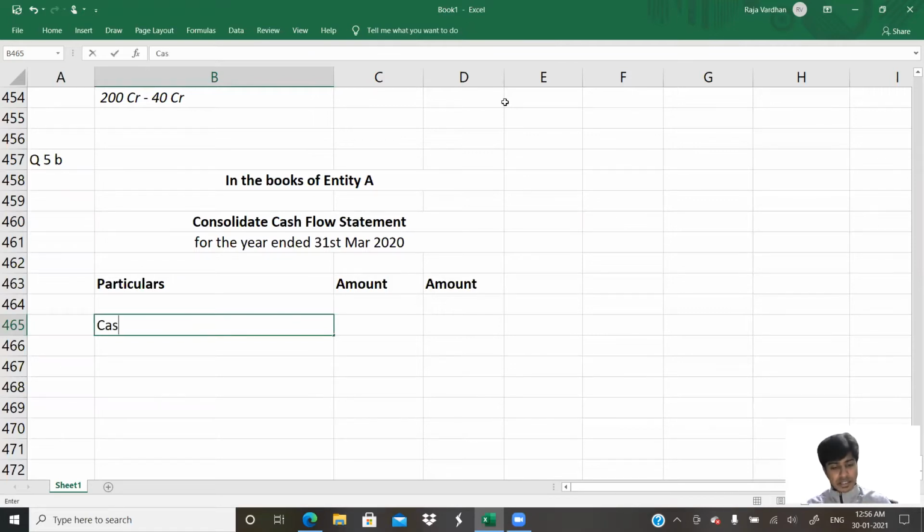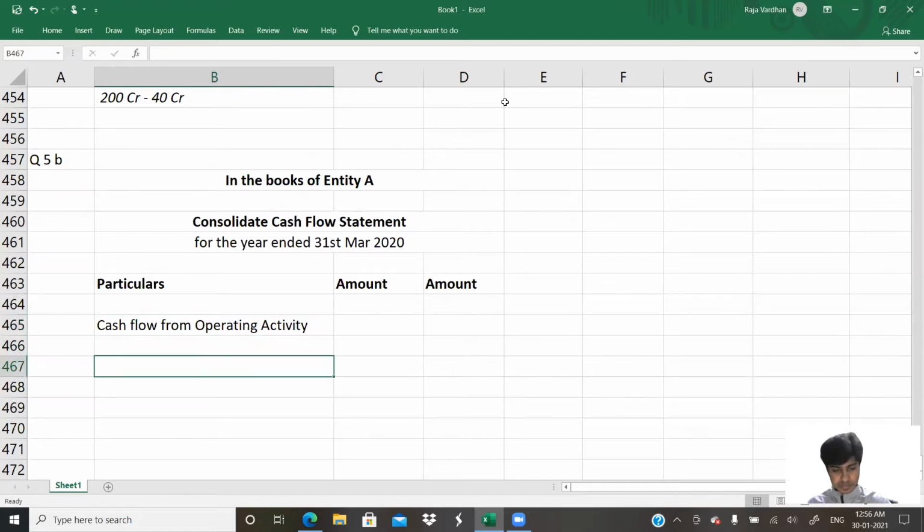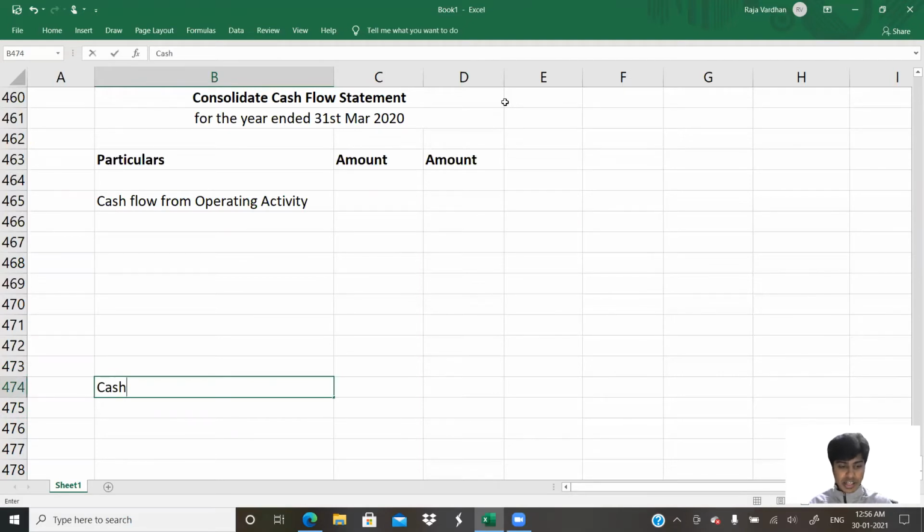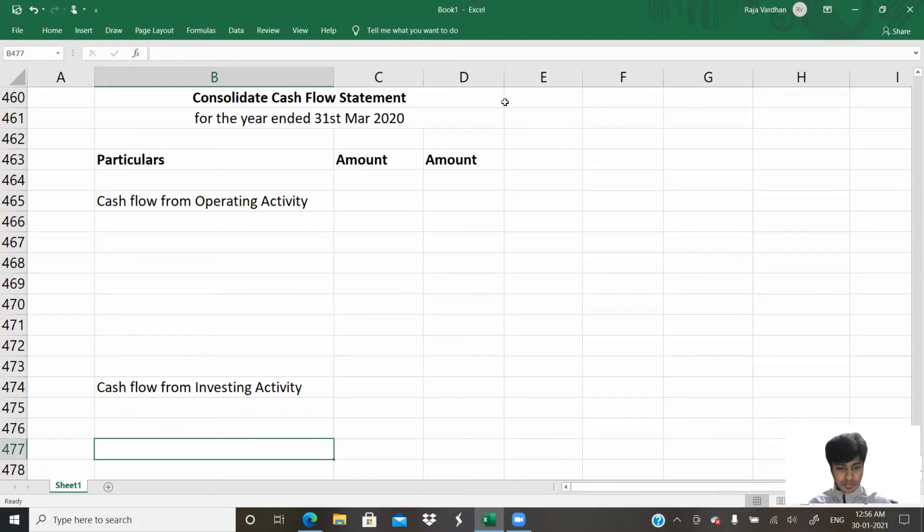So we'll have cash flow from operating activity. I will do my statement showing changes of working capital separately, so I need a little lesser place. Then cash flow from investing activity. So these are our headings primarily.